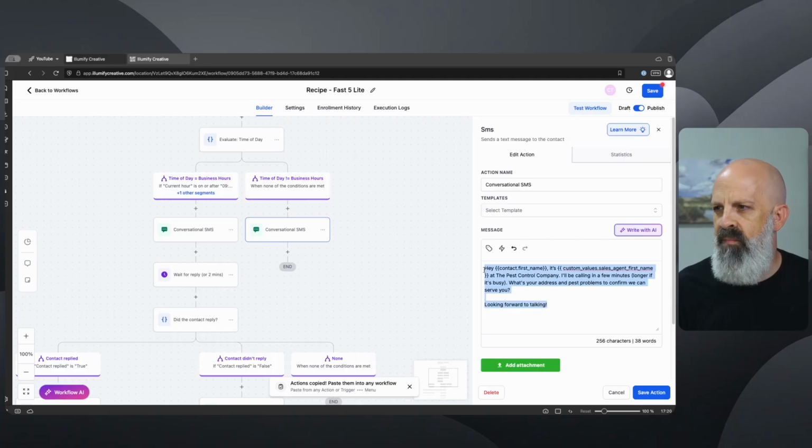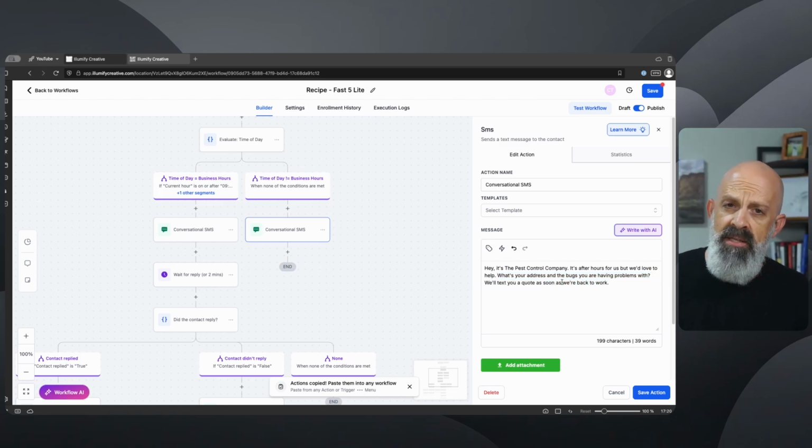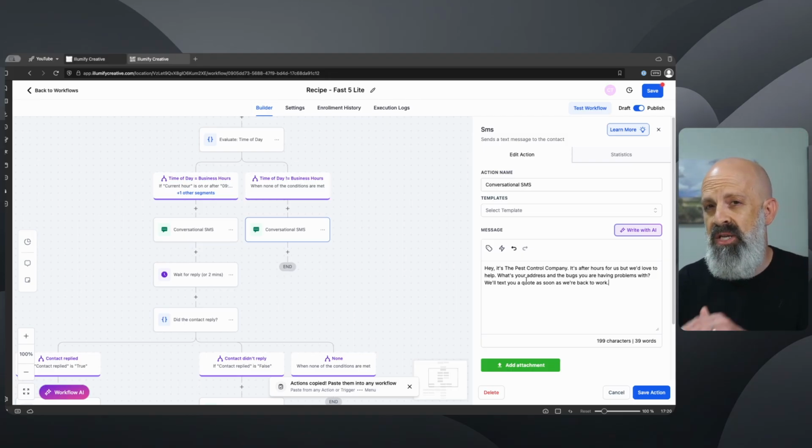All right, so I have my example text here. It is very similar to what I just had in there, except that it says it's after hours for us, but we'd love to help. Ask the same question, and then let them know that we will get them a quote as soon as we're back to work. Again, setting expectations, still asking the question, and this still works really, really well to get people